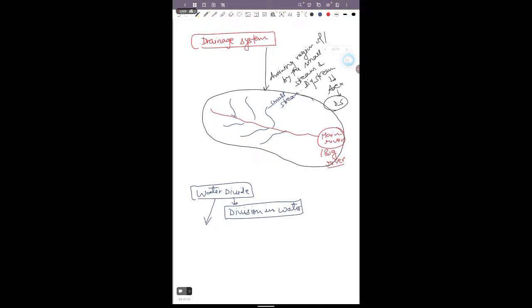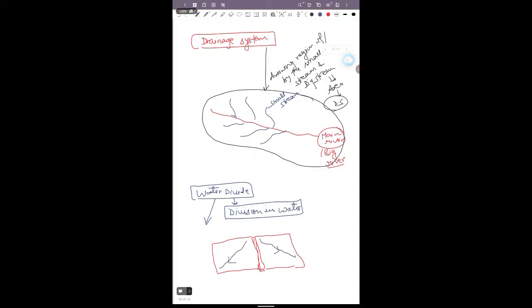So suppose I make a diagram, suppose this is the mountain system. Suppose this is a mountain, and from here there is one river, and from here another river is flowing.